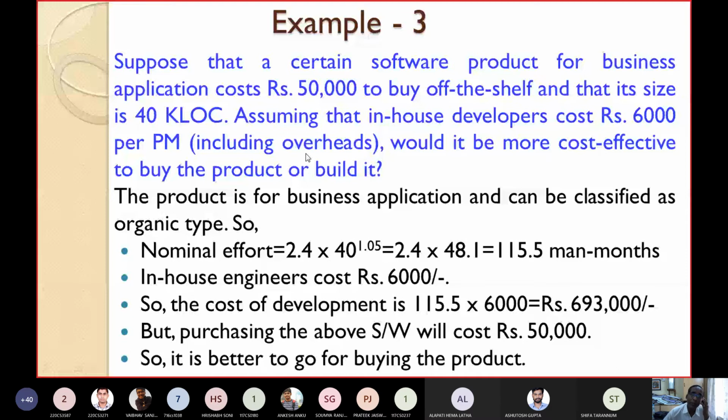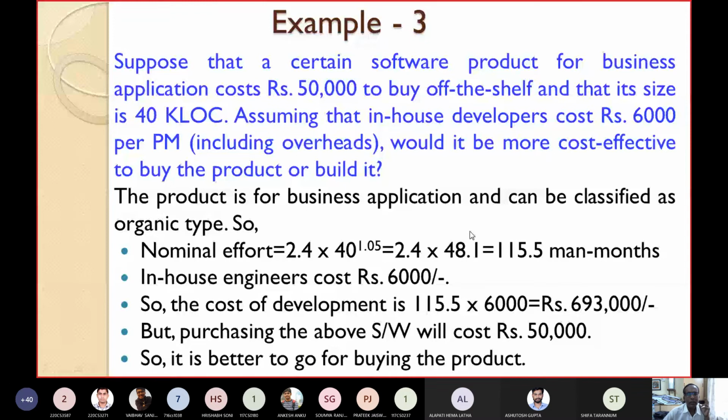Now the question is, would it be more cost effective to buy the product or build it? The question is whether it will be better to go for building or developing the software yourself, or purchasing from the market. So let us first see, if we develop this, how much cost will be required. It's already told business application. Business application obviously means it will be organic type, so the product can be classified as organic.